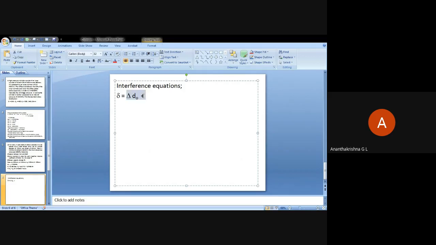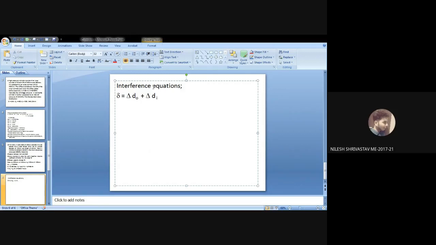Nilesh, are you going there? Yes, I'm still searching. Look for the interference equations, delta DO plus delta DI. You have two equations. Delta DO is of the form PO DO by Young's modulus into DO square plus DI square divided by DO square minus DI square, minus Poisson's ratio.